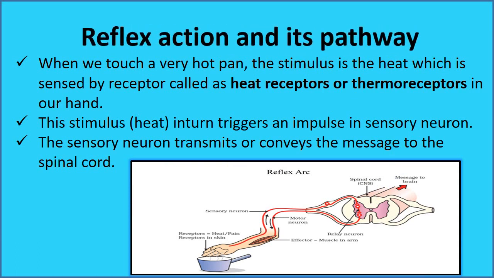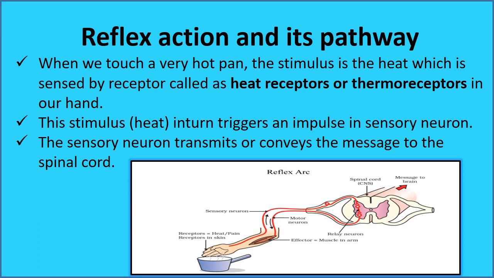When we touch a very hot pan, the stimulus is the heat. The heat is received by the sense organ and then given to the spinal cord. So the receptor is called a heat receptor or thermoreceptor, in our hand. This stimulus in turn triggers an impulse to the sensory neuron.